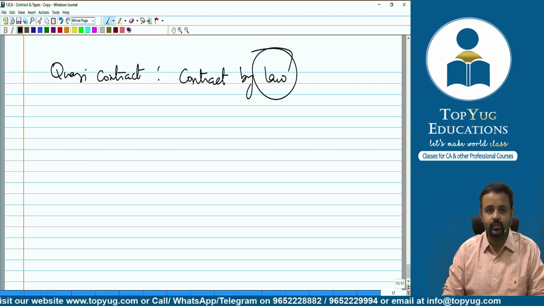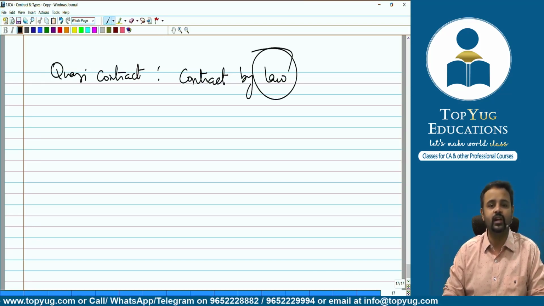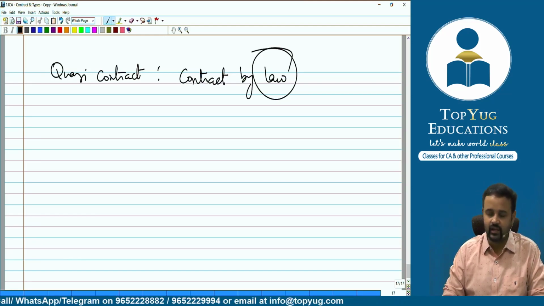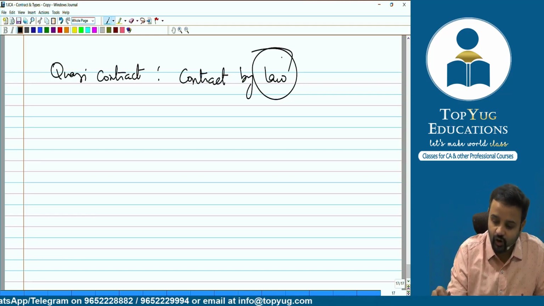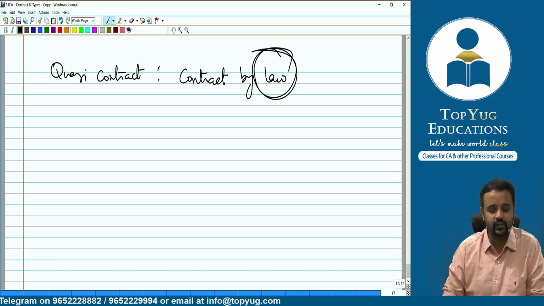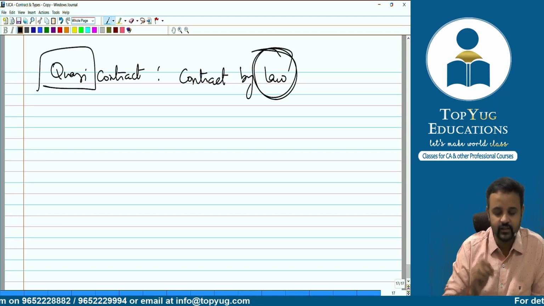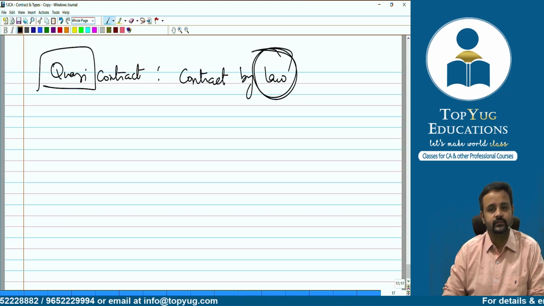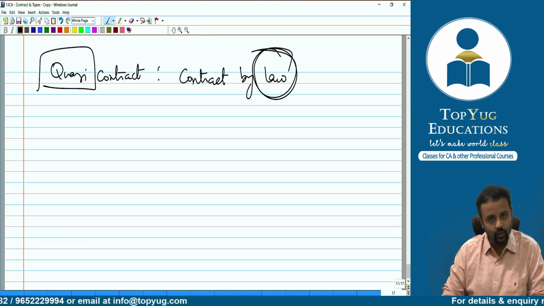It is not that the parties have entered into a contract. I did not say anytime, Akanksha, that if you find my laptop, you have to return it. She didn't say that if you forget your laptop, I will give it to you. Nothing like that, right? We have never agreed for this. But it is because of law. We have something called a quasi contract. So this is created by law, quasi contract. We'll study in detail about quasi contracts.